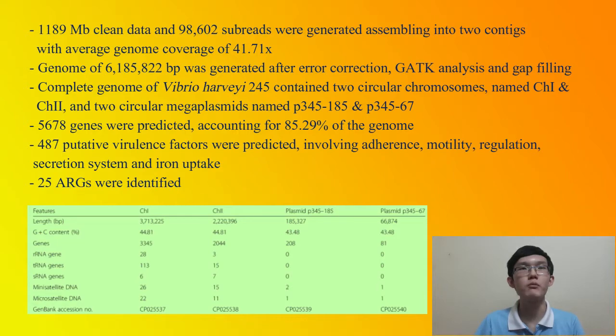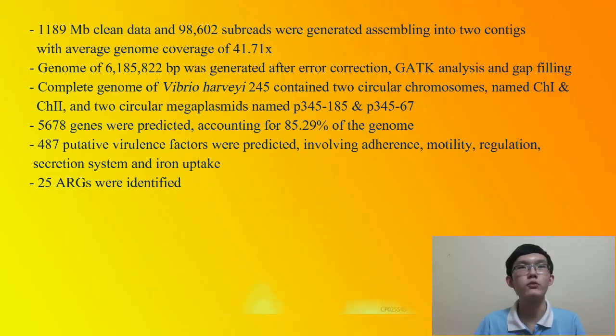Genome of 6 billion base pair was generated after error correction, GATK analysis and gap filling. Complete genome of Vibrio harveyi 345 contained 2 circular chromosomes and 2 circular megaplasmids. 5,678 genes were predicted, accounting for 85.29% of the genome. 487 putative virulence factors were predicted, involving adherence, motility, regulation, secretion system, and ion uptake. 25 antibiotic resistance genes were identified.